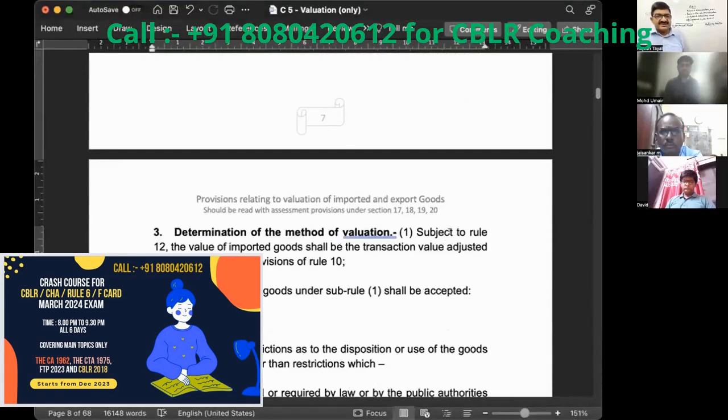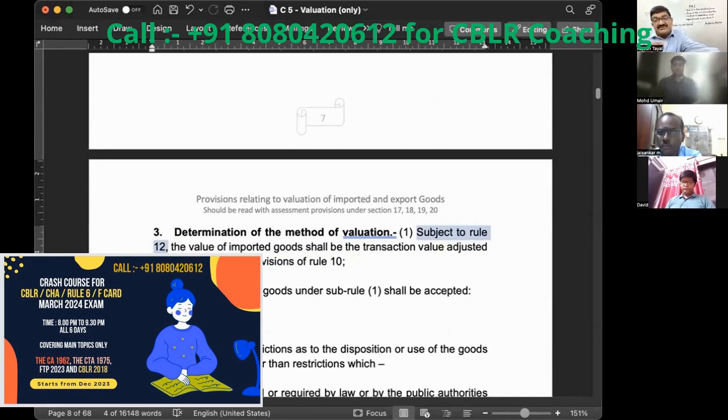Now, this is subject to rule number 12. Now you understand the meaning of subject to. What is the meaning of rule number 12? It is saying that the transaction price declared under rule number 11 has not been rejected under rule number 12. So that's why two rules are applicable, right? There is a declaration made under rule number 11 and that is not rejected under rule number 12.